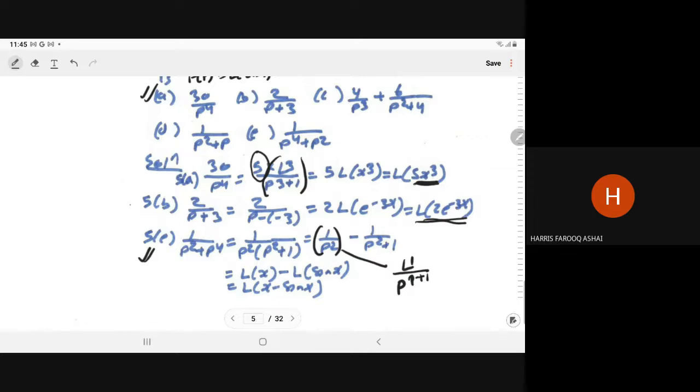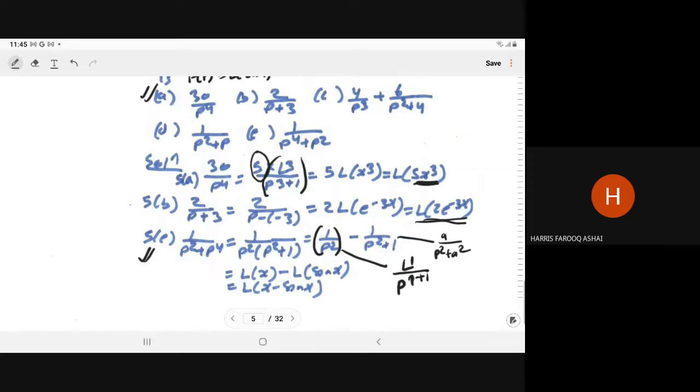Similarly, this 1 upon p square plus 1 can be written as a upon p square plus a square, so that is the Laplace transform of sin x. So using the linear property, we can write it as Laplace of x minus sin x.